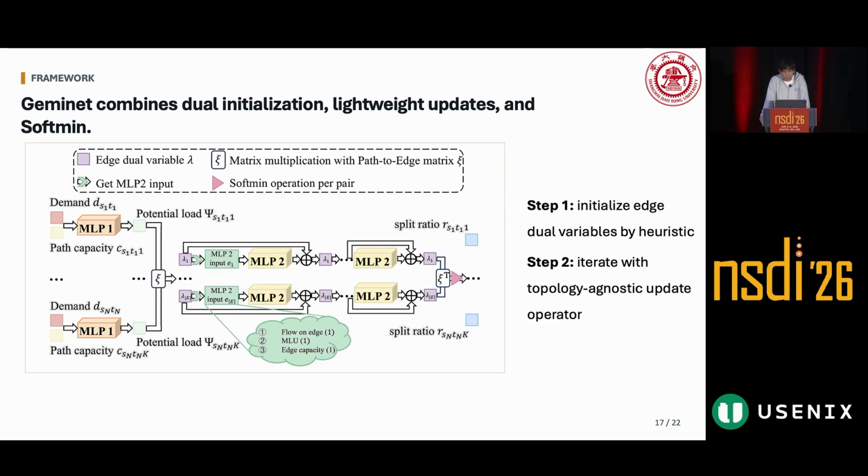Because Geminet keeps iterating between the dual variables and the primal variables, it is like a pair of twins. That is where the name Geminet comes from.